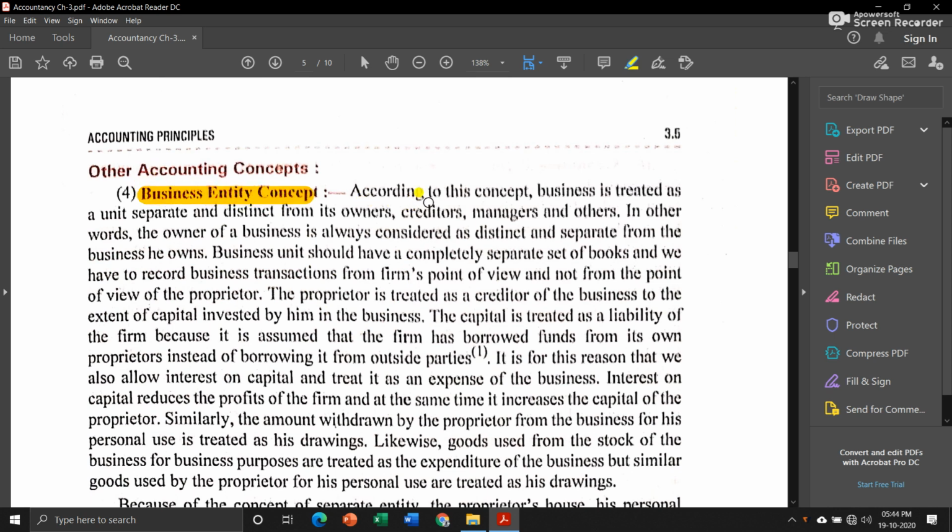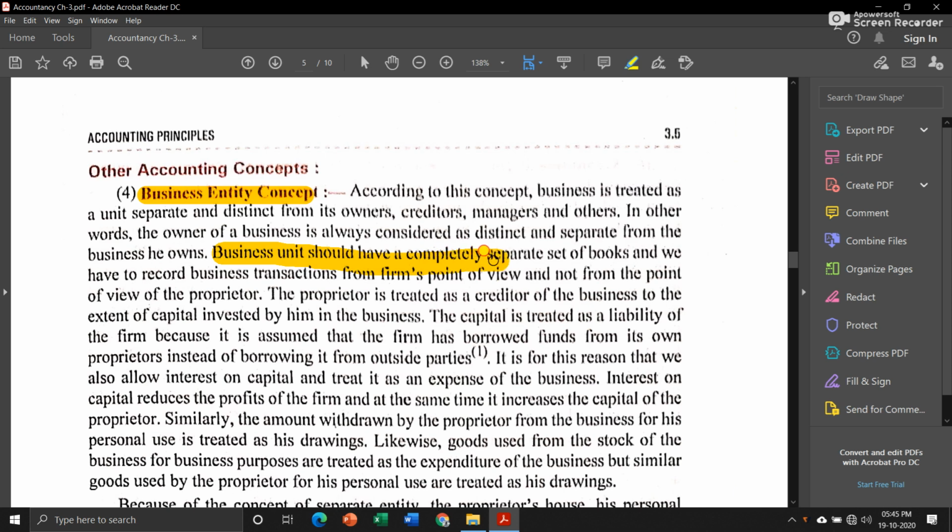According to this concept, business is treated separate from the owners or creditors. When you start a business, it is you who invest money or any other capital, goods and so on, to start a business. So you cannot say that you are the business. Your business entity will be treated separate from you, and because of this business entity concept, even though you are the owner of the business, you will be treated as a creditor of the business, because you are the one who is giving the business a particular amount of money as capital, and that business has to repay that capital amount.